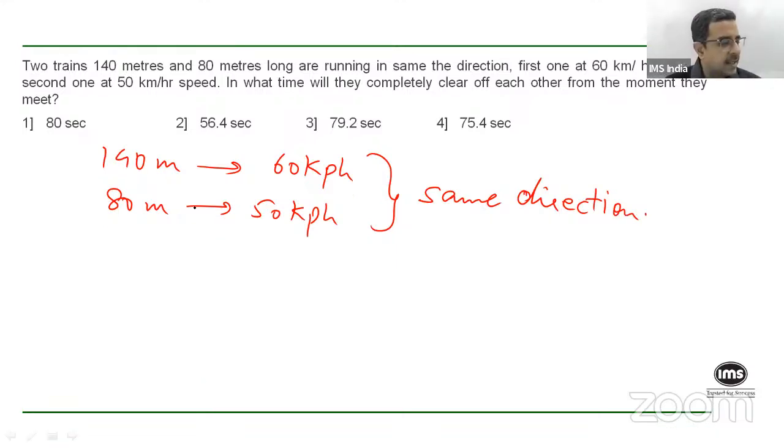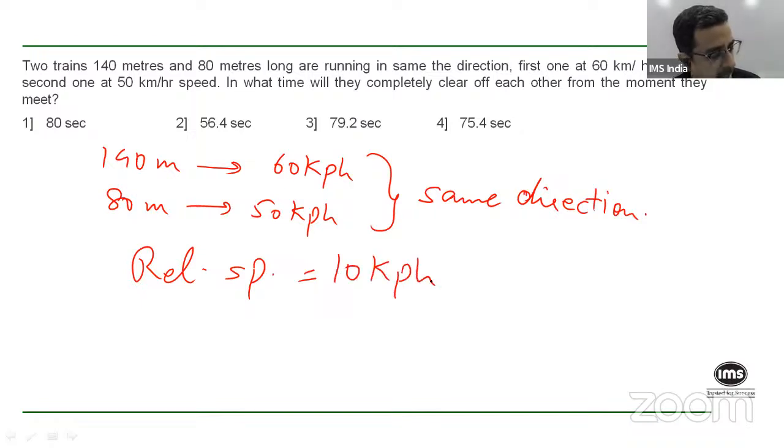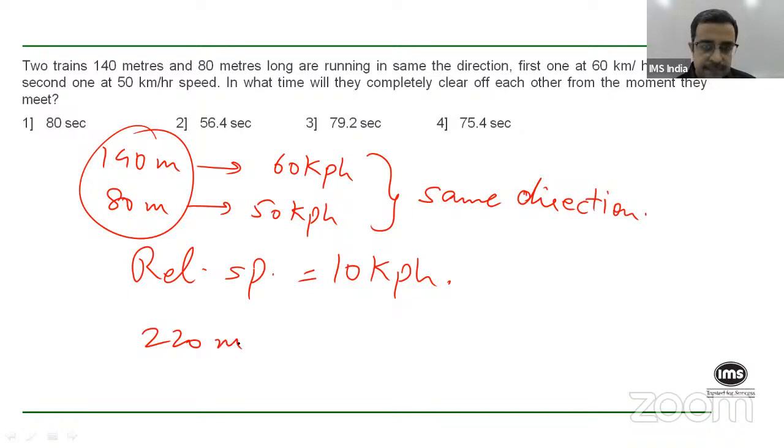Since the trains are moving in the same direction, their relative speed will be the difference between the two speeds, which is 10 kilometers per hour. And they have to collectively cover a total distance of 140 plus 80, that is 220 meters.